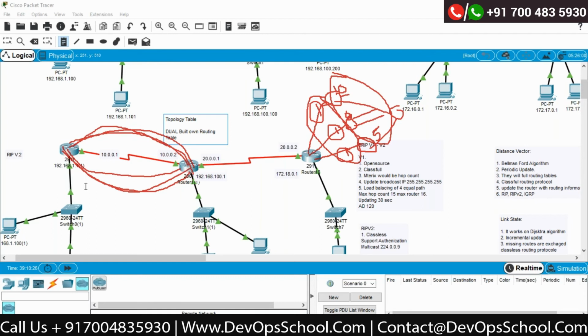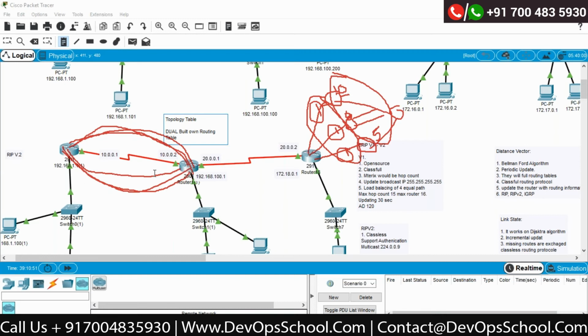However, every 5 seconds there is a message which EIGRP sends to its neighbors. This message does not contain any updates at all. It is only sent in the form of a keepalive. It is just checking whether your neighbor is alive or not.